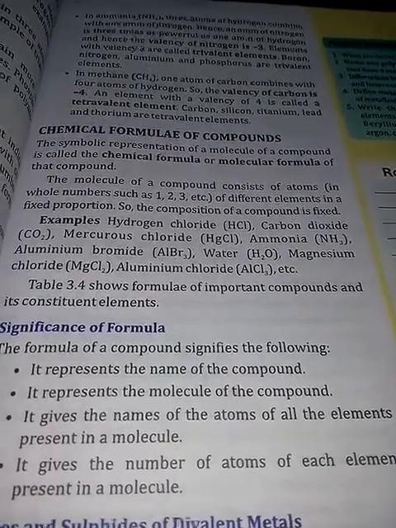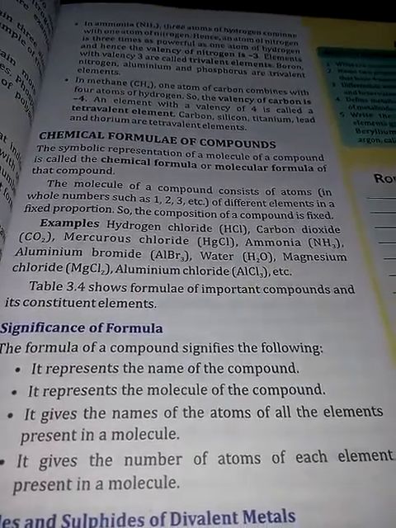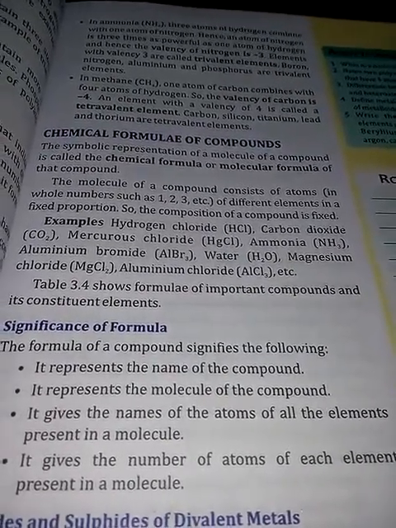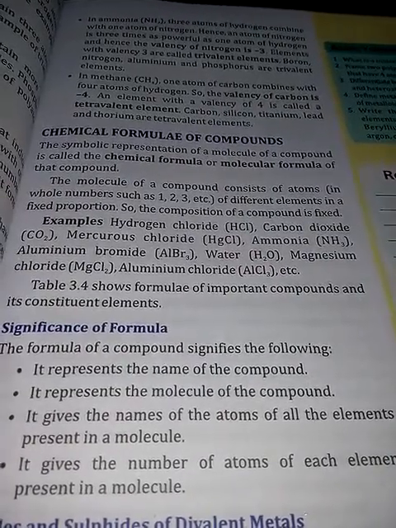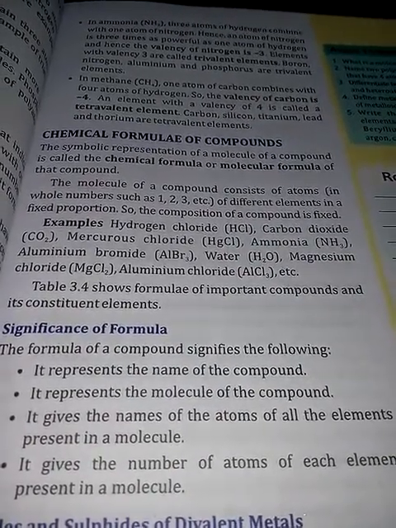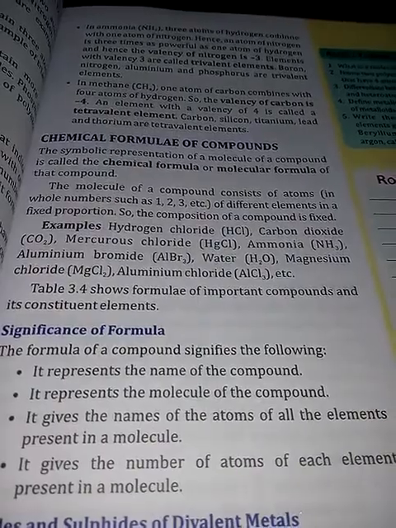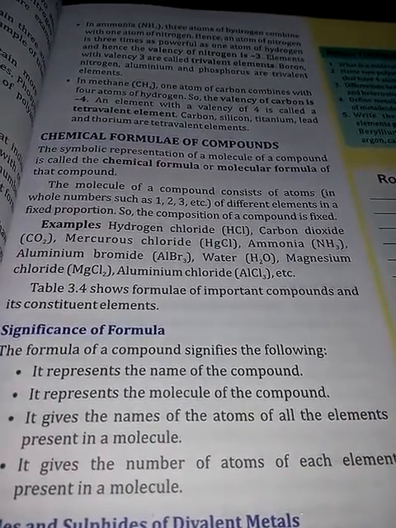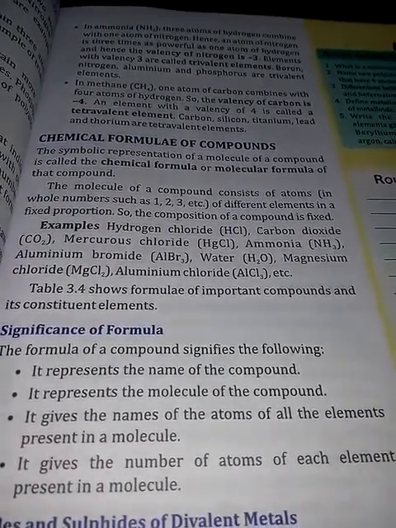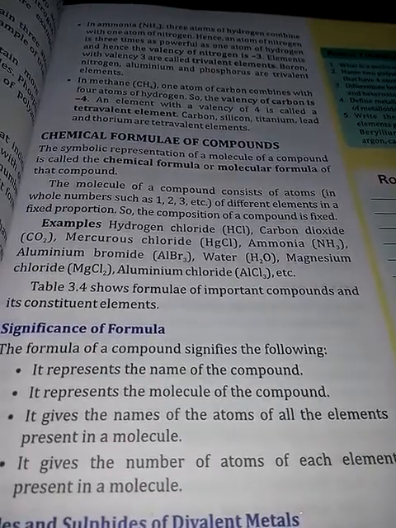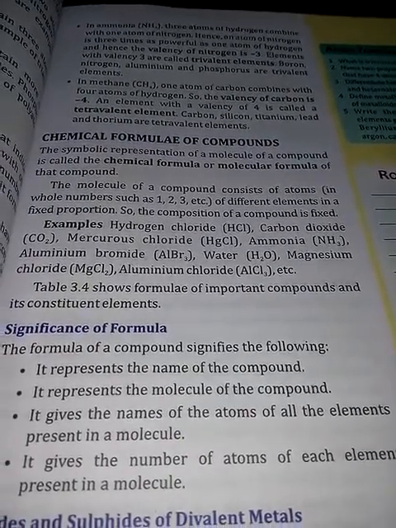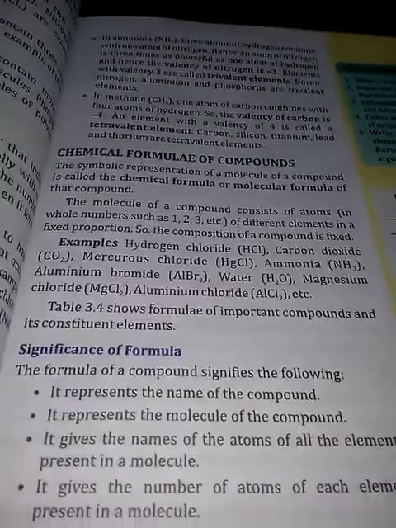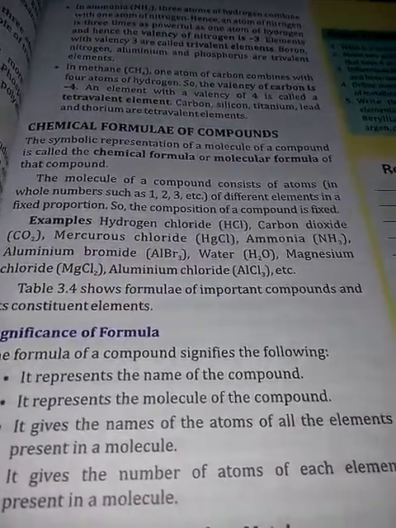By looking at the formula, you understand how many atoms are taking part in making the formula of a compound. So these are all the importance of the formula.